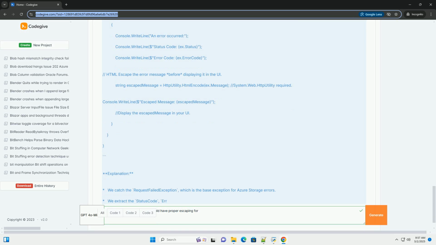Key escaping techniques. HTML escaping. The most common form of escaping replaces characters like less-than, greater-than, ampersand, and quotes with their HTML entities, such as &lt;, &gt;, &amp;, &quot;, and &#39;. This is crucial when displaying error messages in an HTML page. XML escaping is similar to HTML escaping, but uses slightly different entities for certain characters. For example, XML has predefined entities for the common special characters but no predefined entity for the apostrophe in some contexts.